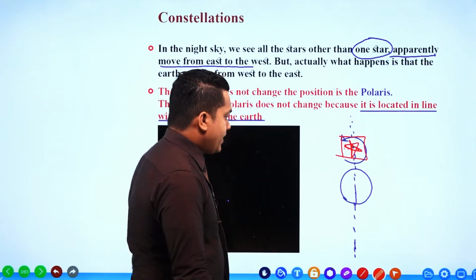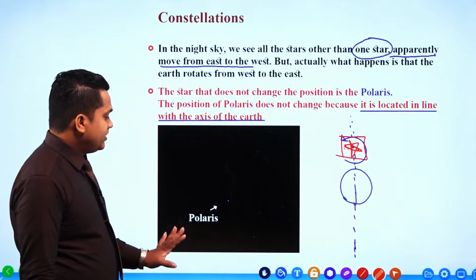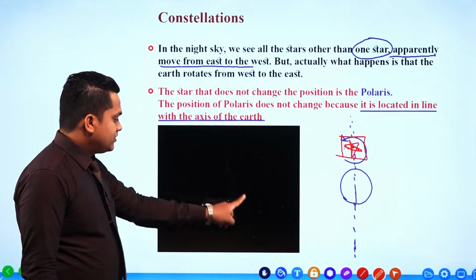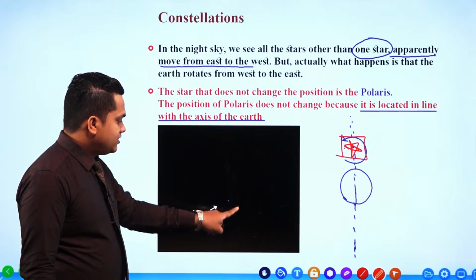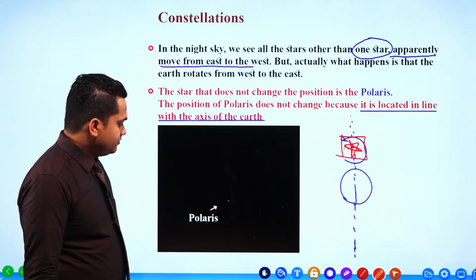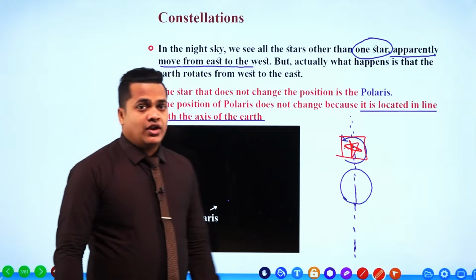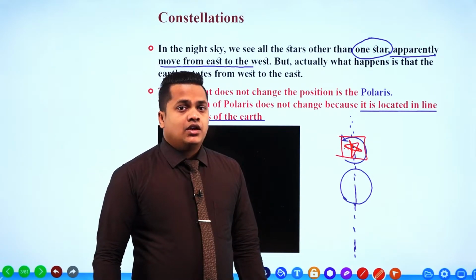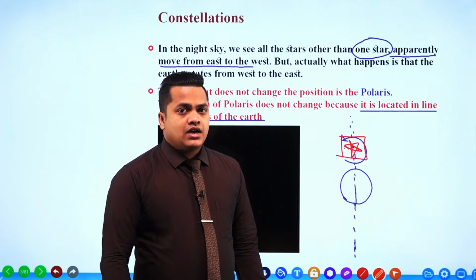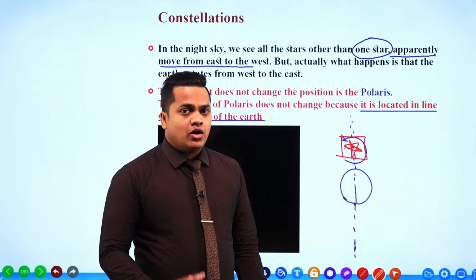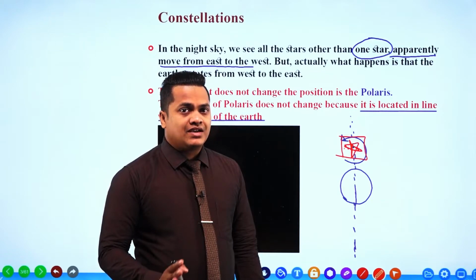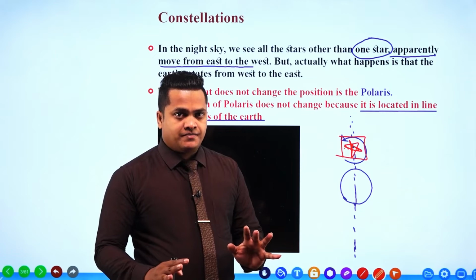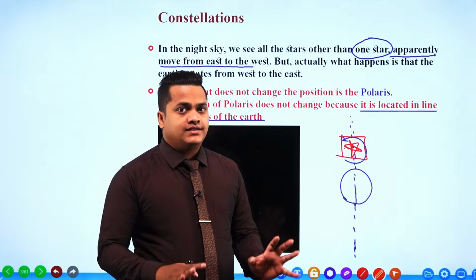Okay, right. So within the figure here you can observe that star, the Polaris. So this is Polaris, this particular star. The position of Polaris is not going to change. All the other stars are apparently seen moving from east to west direction, like the sun.